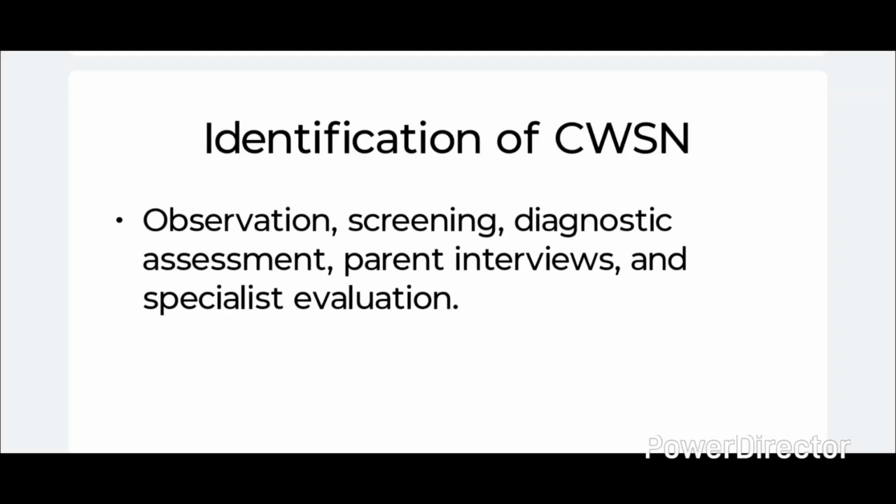Now let's come to the next topic, that is identification of CWSN. Early identification is essential for timely intervention. For example, observation, screening, diagnostic assessment, parental interviews and specialized evaluation.